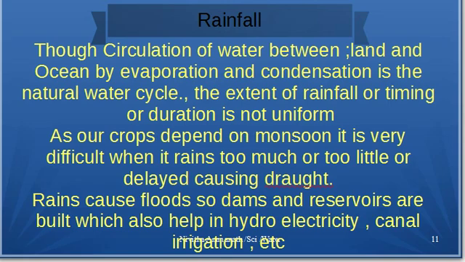As our crops depend on monsoon, it is very difficult when it rains too much or too little on the land. Also, if the monsoons are delayed, drought is caused and it affects the crops. Again, we have to depend on water in the reservoir or water in the wells. So, water harvesting to refill the groundwater is very important.